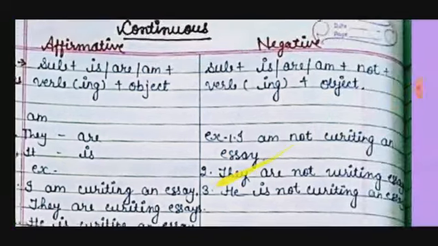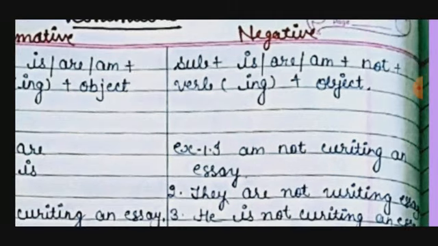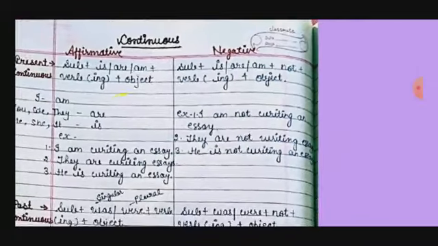And for negative, what will we do? Subject, then is, am, are, meaning helping verb, then not, then verb with ing, then object. So I am not writing an essay. It means after the helping verb we will put not. As I told you, is, am, are, was, were, these are helping verbs. They are not writing essays. He is not writing an essay. This was about present tense.